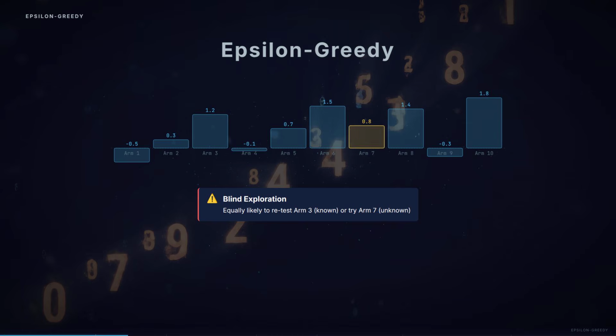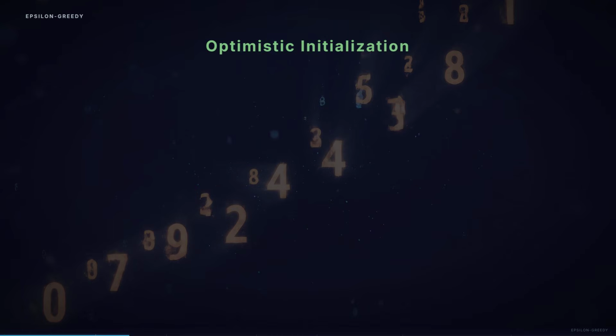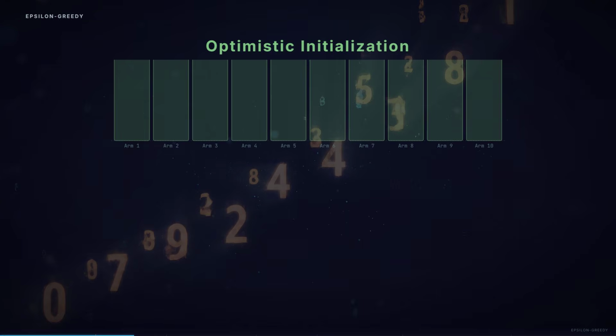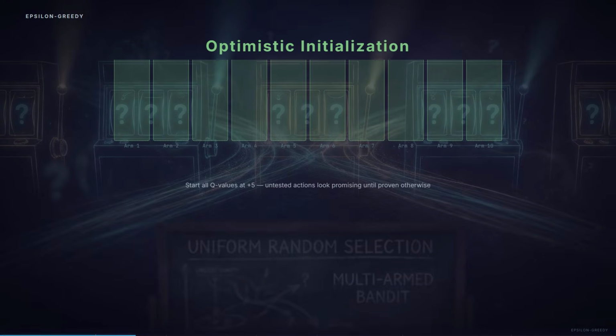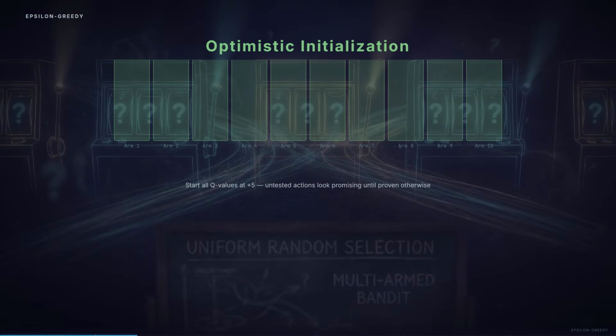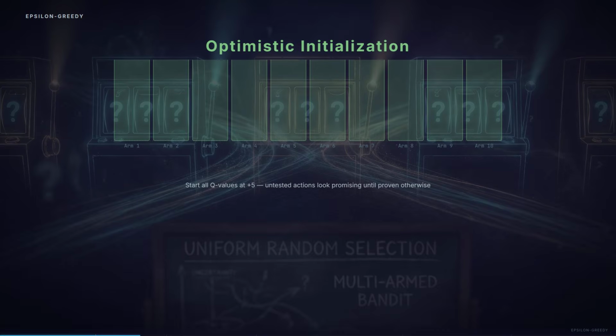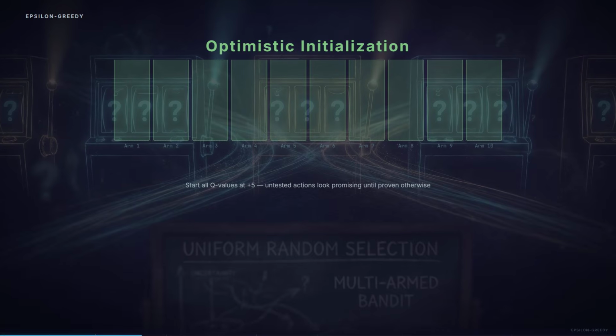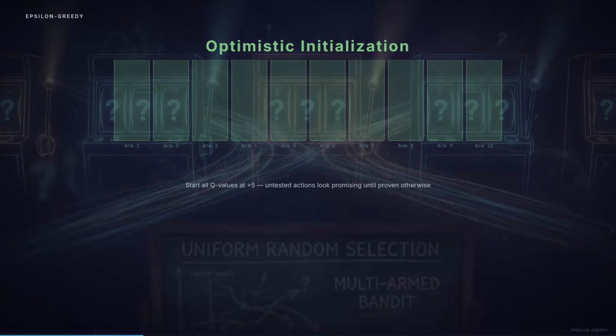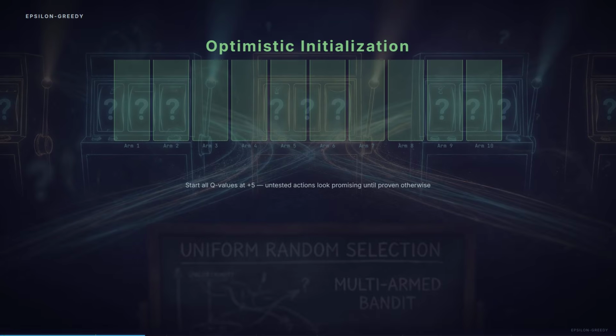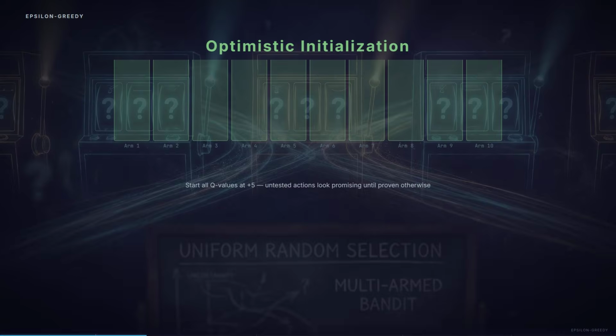This leads to the concept of optimistic initialization. If you start all Q values at a high number, say +5, then every action looks promising until proven otherwise. The agent naturally tries everything at least a few times because the untested actions have inflated values. It's a simple trick, but surprisingly effective.